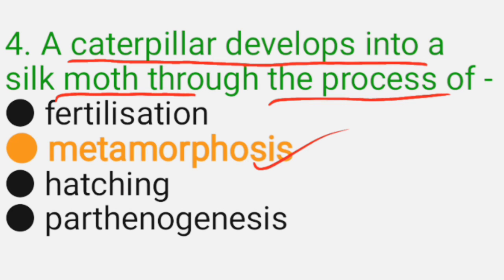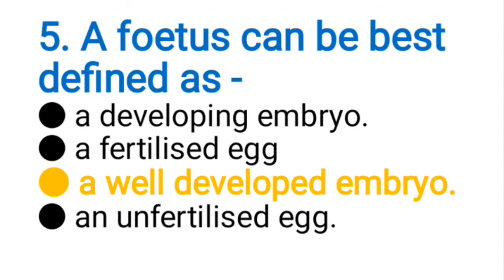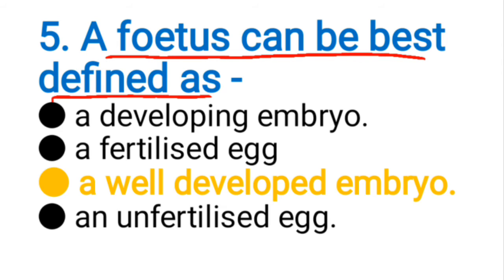The correct option is metamorphosis. A fetus can be best defined as a developing embryo, a fertilized egg, a well-developed embryo, an unfertilized egg. The correct option is a well-developed embryo.